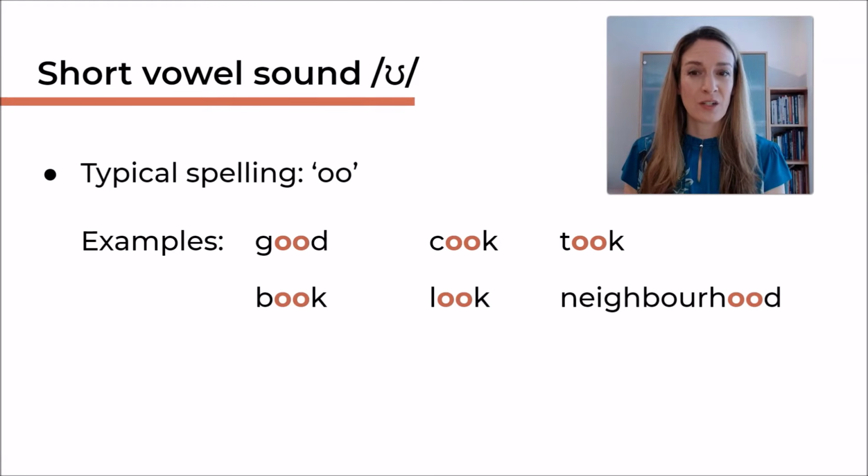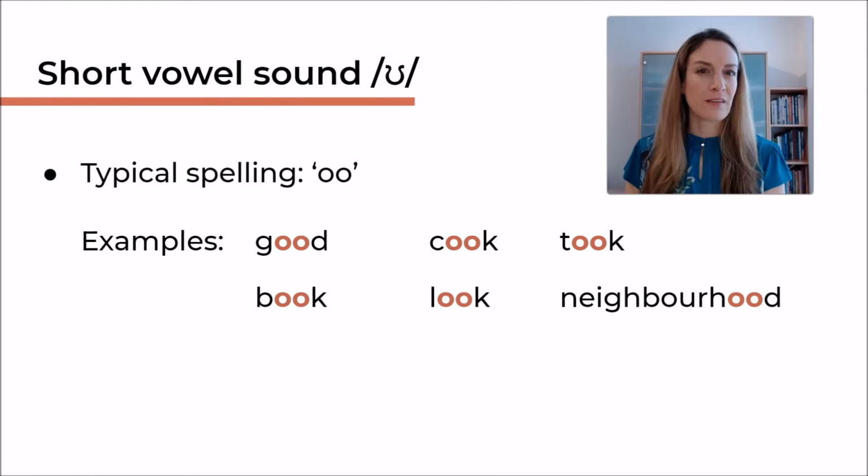Sometimes, however, O could also be spelled with double O. This can also be a typical spelling. Here are some example words. Good, cook, took, book, look, neighborhood.